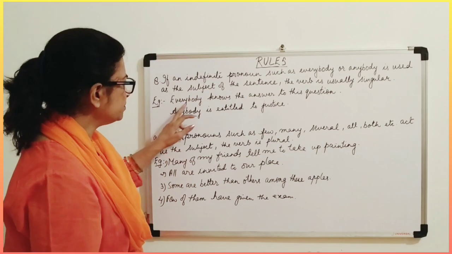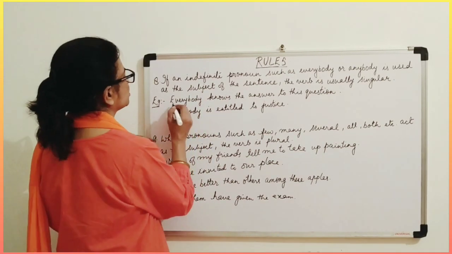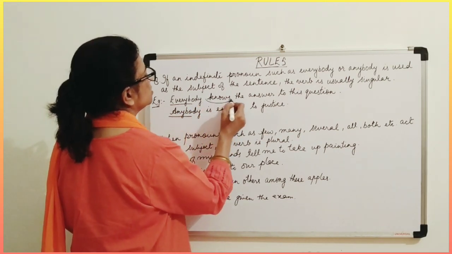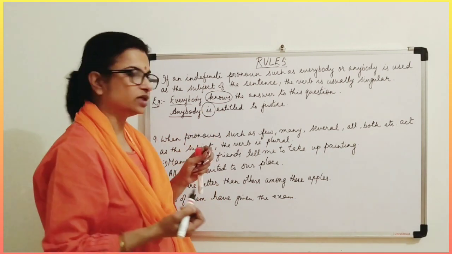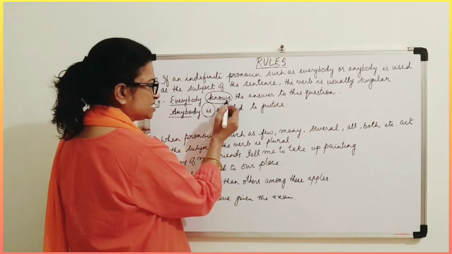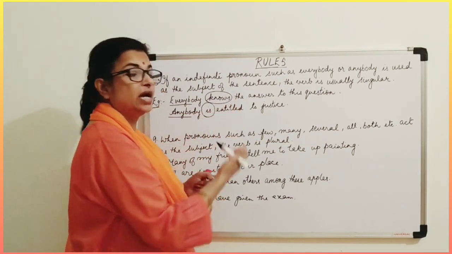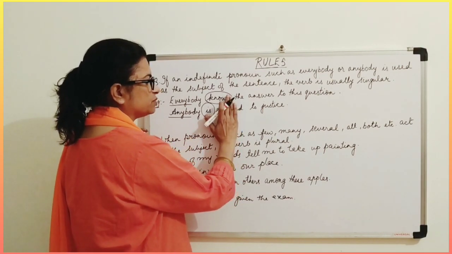So here, everybody knows. What is the indefinite pronoun? These are the indefinite pronouns. And what are the verbs here? Knows, is, and both are singular. When s is added to know, it becomes knows and it is singular. If I remove this s, it becomes plural.